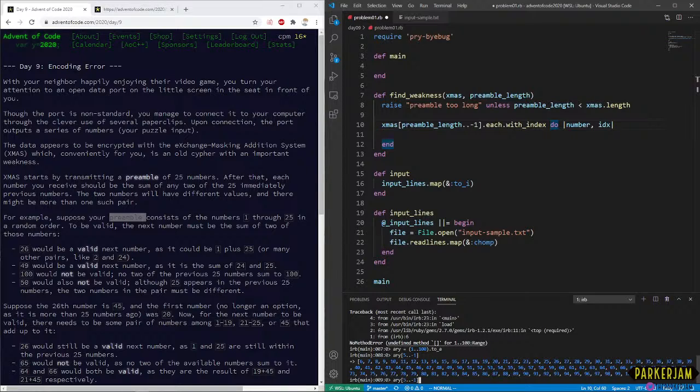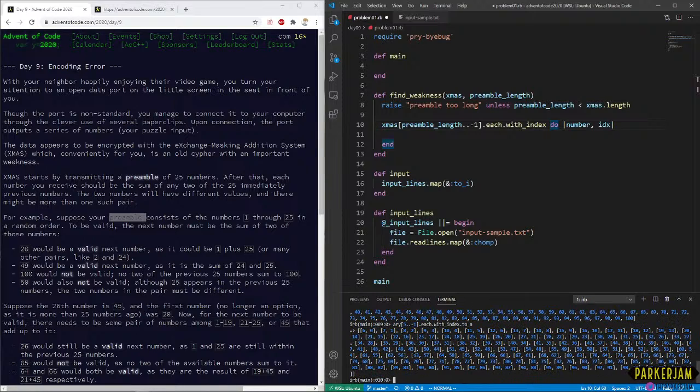That's right, the index is going to actually be 0 at that point. That's really interesting. So that actually works out.